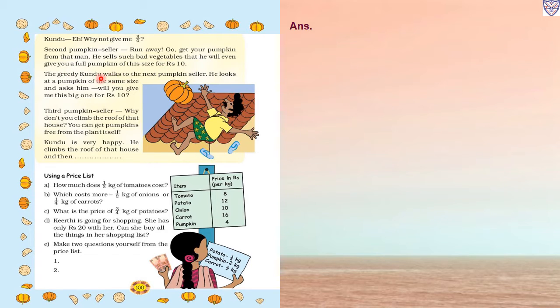Now the greedy Kundu walks to the next pumpkin seller. He looks at a pumpkin of the same size and asks him, will you get me the big one for rupees 10? Now the third pumpkin seller says, why don't you climb the roof of that house? You can get pumpkin free from the plant itself. Now Kundu is very happy. He climbs the roof of that house, and then what happened? He fell down from that house.